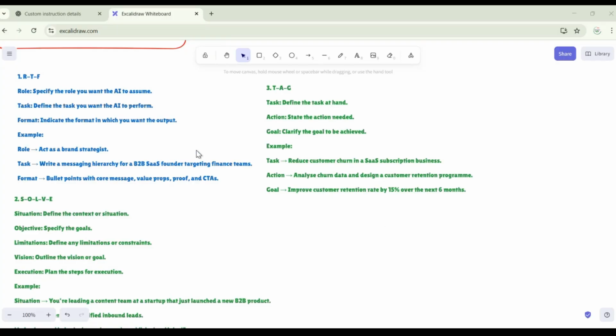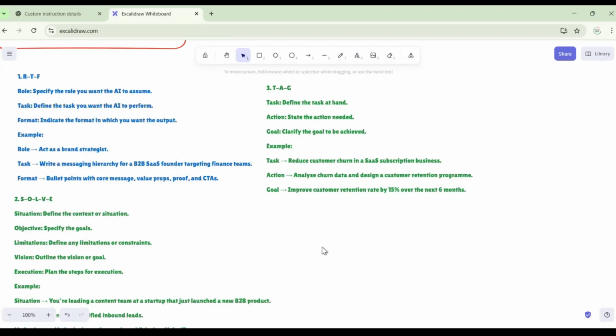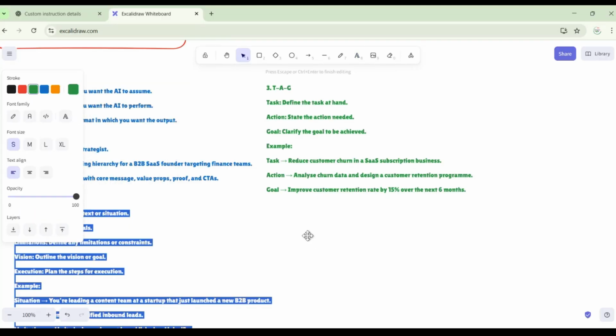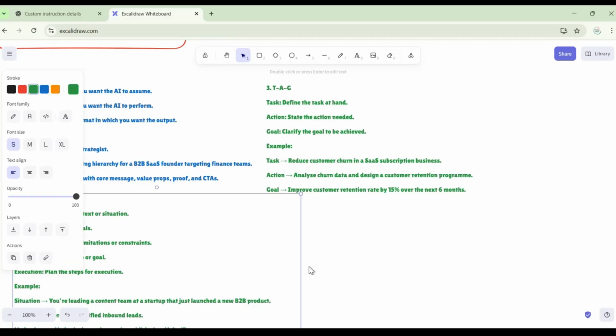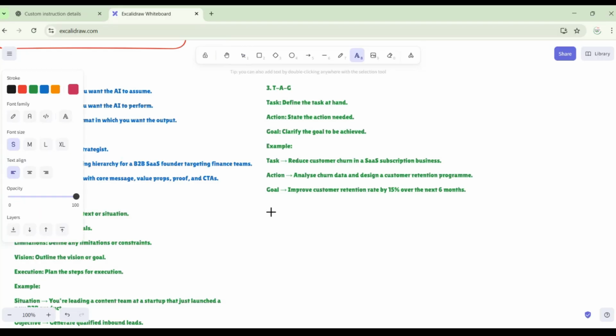So what's next? RACE. These all are the techniques that I'm teaching you. See, you can write anything, whatever you wish. But do you think writing anything is really going to help ChatGPT achieve what you were looking for? No. Yes or no? It's not. You have to follow a proper structure, you have to follow a style, and that is called prompt writing styles or prompt writing techniques.